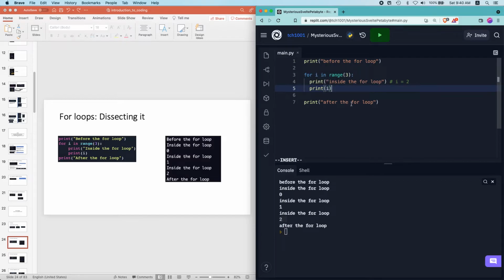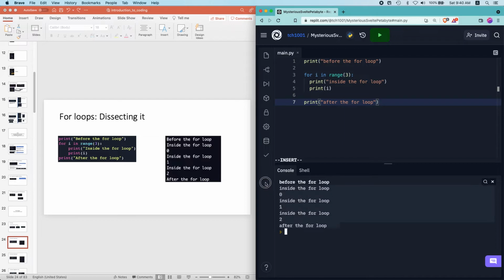After that it reaches the end of the for loop, and because the for loop only iterates 3 times, it no longer runs the for loop again. It exits the for loop and continues the rest of the code, in this case print after the for loop.